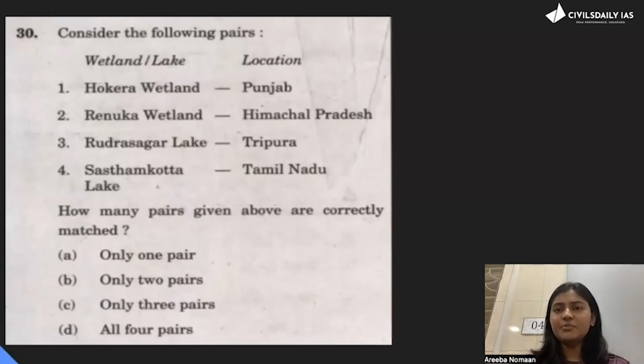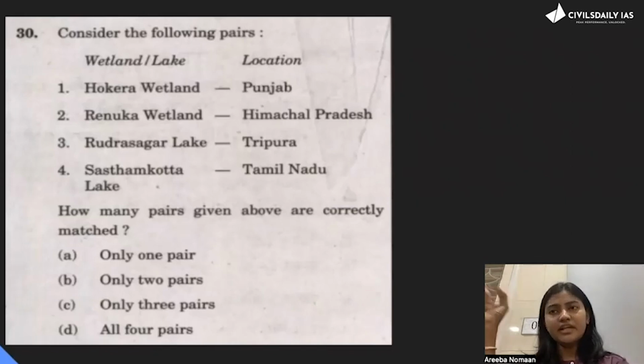The wetlands you must know. These are all wetlands which you must know. So one more thing I want to emphasize here is the first option what they have given is Hokera wetland. It's a very similar sounding name with Harike, which is in Punjab. Hokera is in Jammu and Kashmir, and Harike is in Punjab.